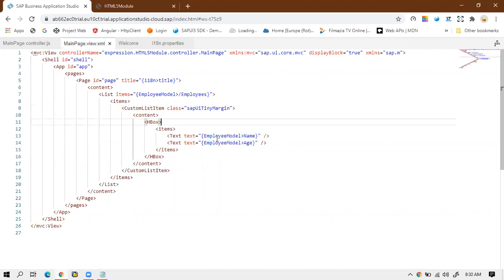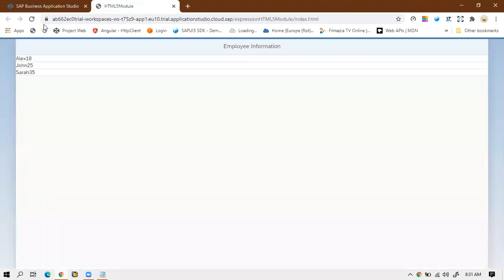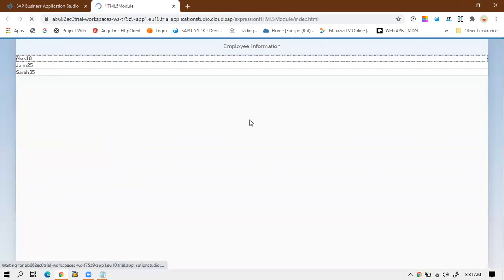Okay, after that, I want name on the left hand side, and on the right hand side I want age. So I will use justify content equal to space between. Okay, so there is a space between. What it will do is add the space between the name and the age. Okay, so now let me reload it once.